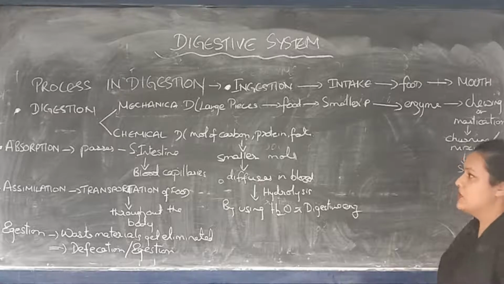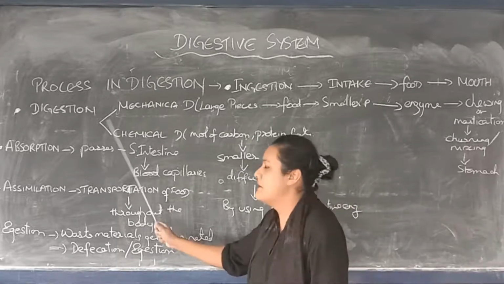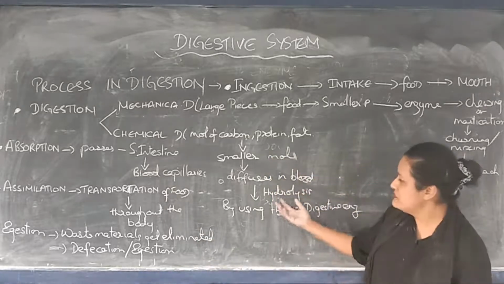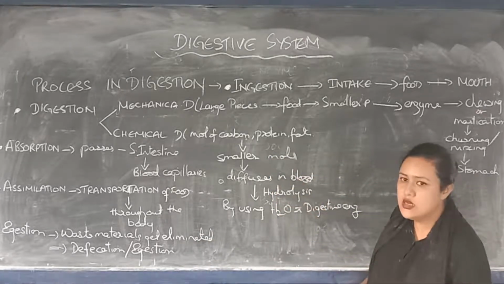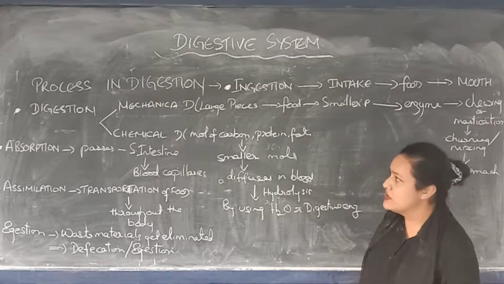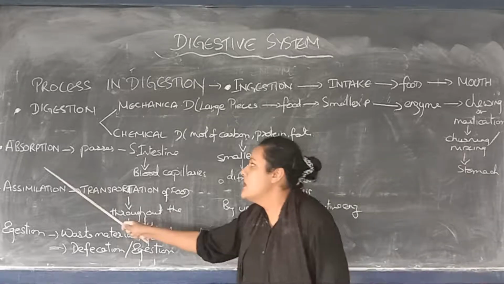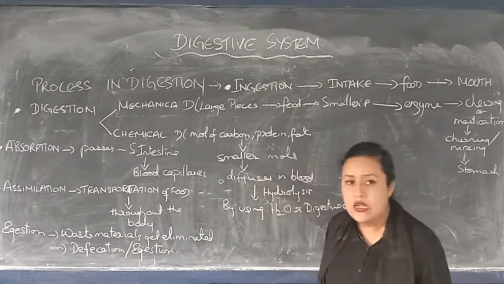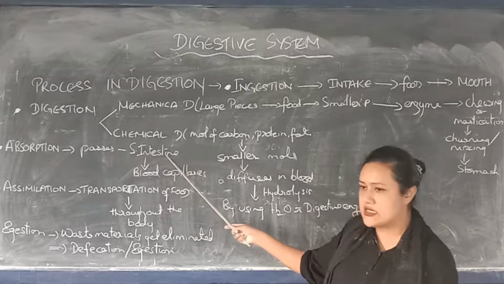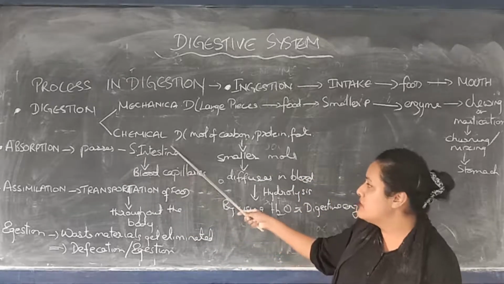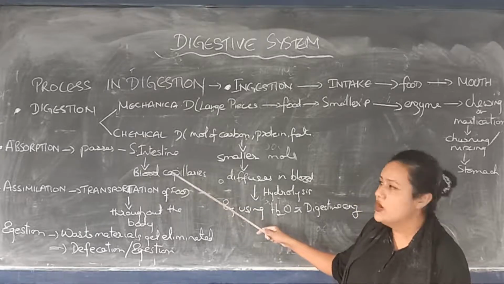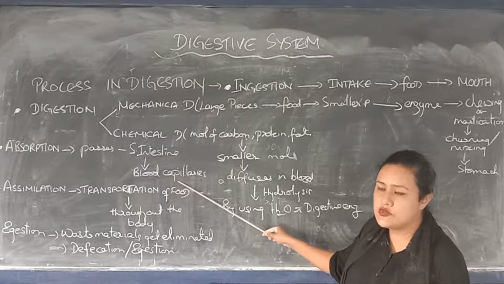Understood? Then the third step: after chemical digestion takes place, what is happening? The food is dissolved, and the food diffuses into the blood capillaries. Yes or no? Absorption is the third step. In absorption, it passes to the small intestine, then from the small intestine it passes to the blood capillaries. Now it is ready to be transported throughout your body.